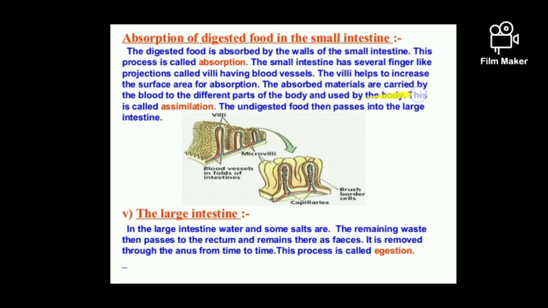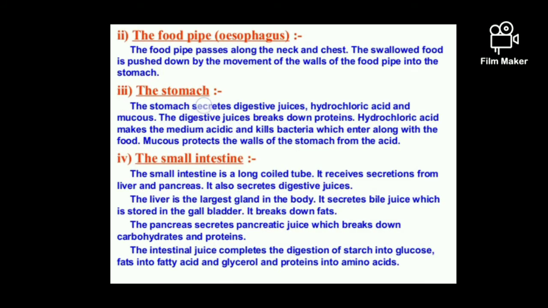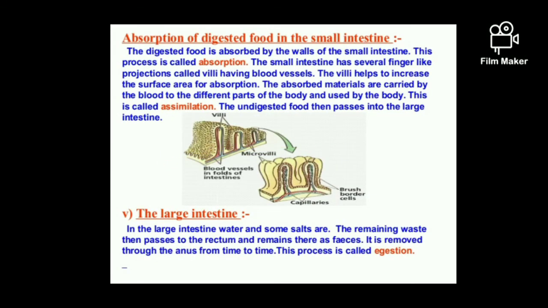The absorbed materials are carried by the blood to the different parts of the body and used by the body, which is called assimilation. The process of taking in the dissolved, digested food is called absorption, and when that absorbed food mixes with the blood and is carried to the different cells to perform different metabolic activities, that is called assimilation.